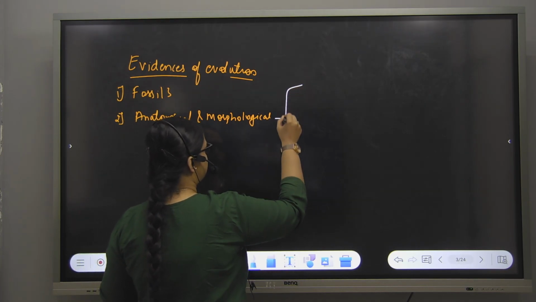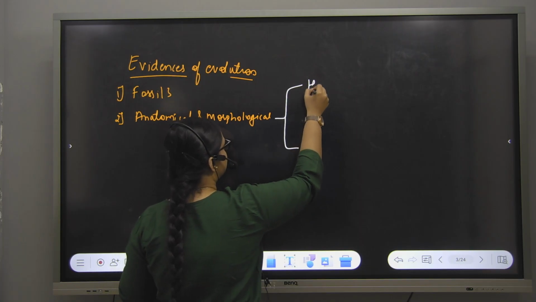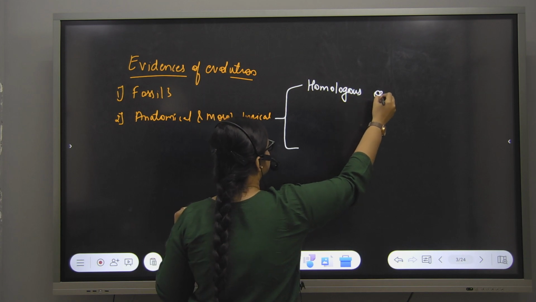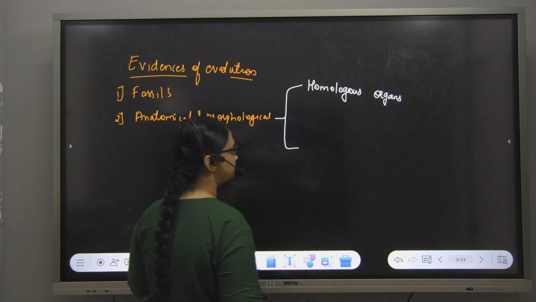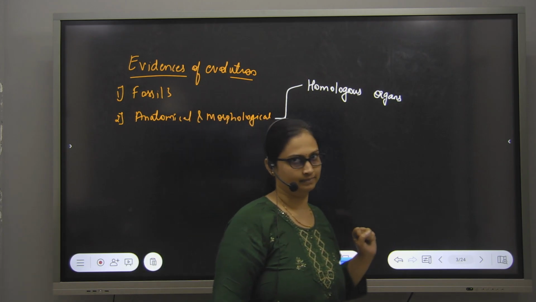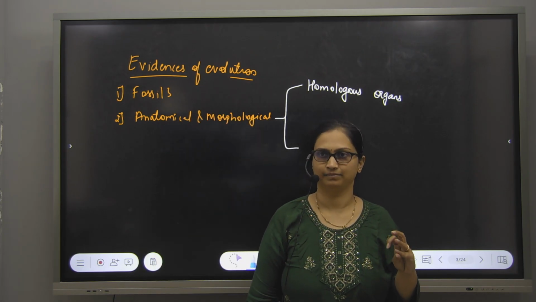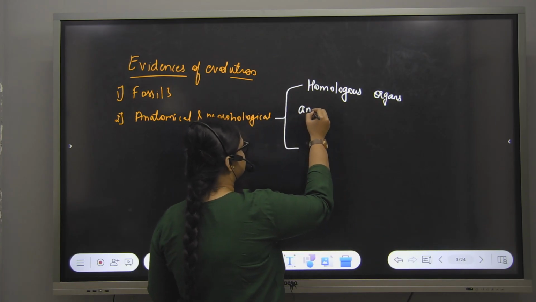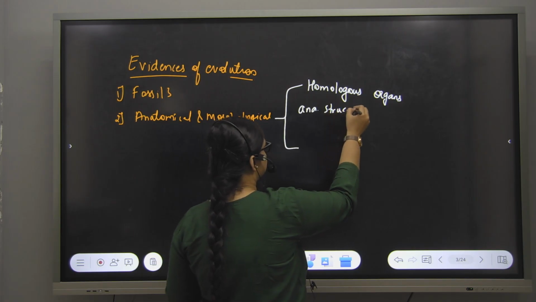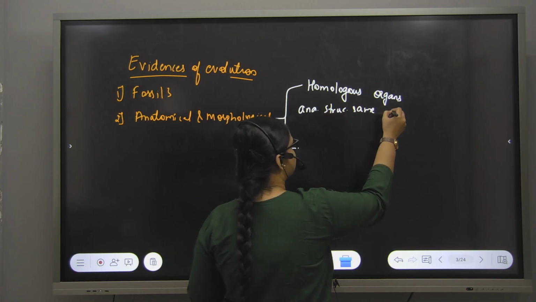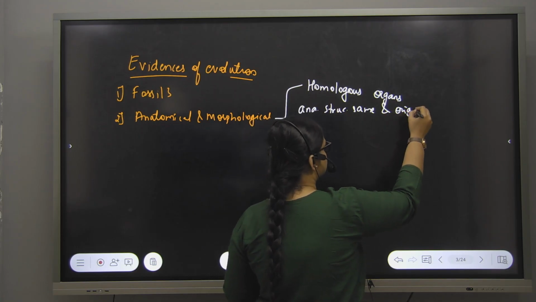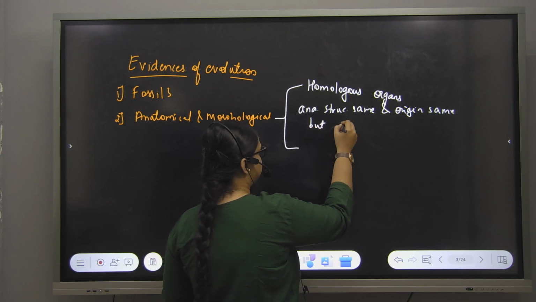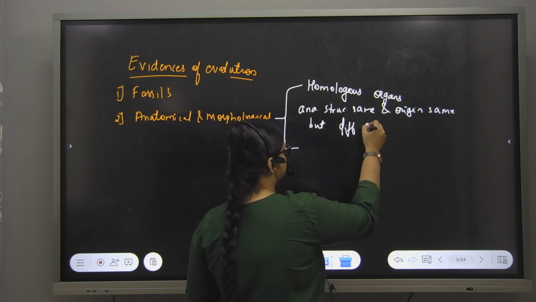Then under anatomical and morphological evidence we will see two things. One is what are homologous organs. Anyone? Which are having same structures but perform different functions. Okay, which means the anatomical structures are same, which means they have the same origin, but perform different functions.